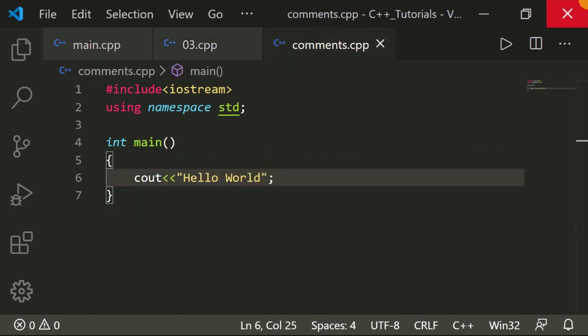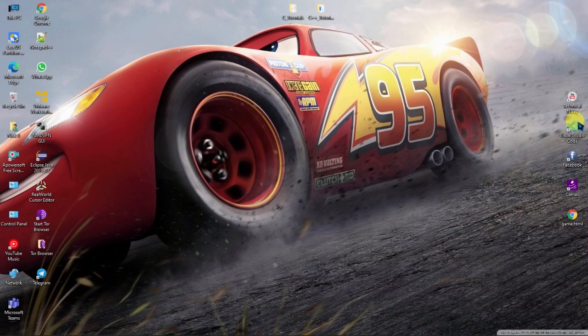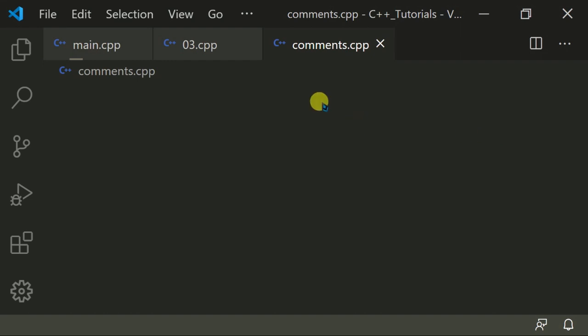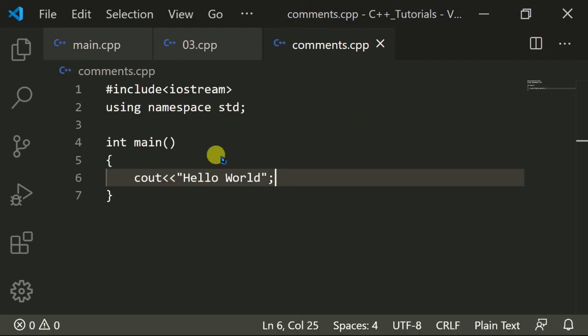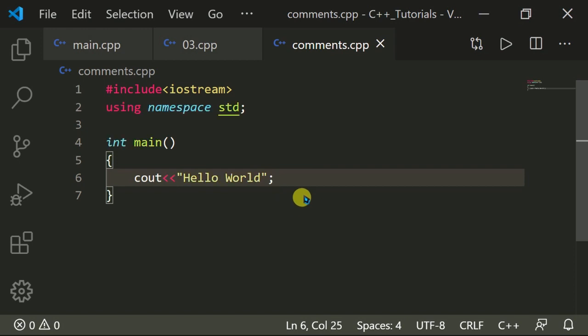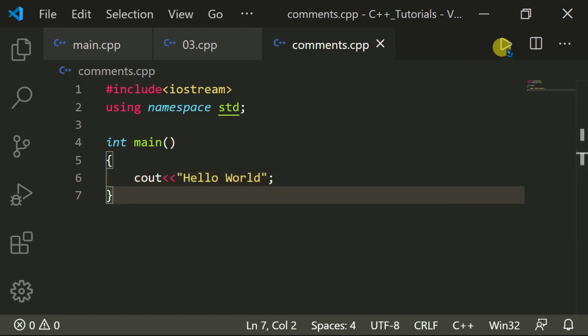wait, I will reopen my Visual Studio Code. Sorry for that, guys. A while ago I wrote a program with a loop. The loop goes on infinitely, and I didn't stop the loop, so it didn't print our output. Now we are back in our Visual Studio Code, and it is the same program that I typed a while ago. So now let's run this program again.